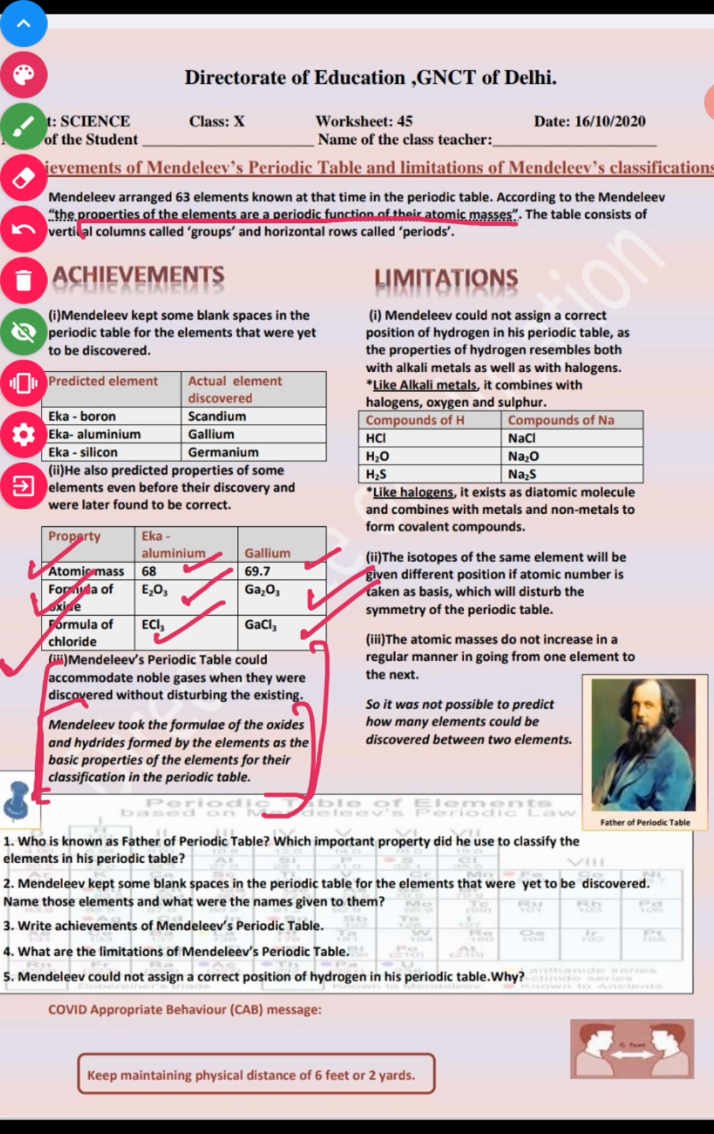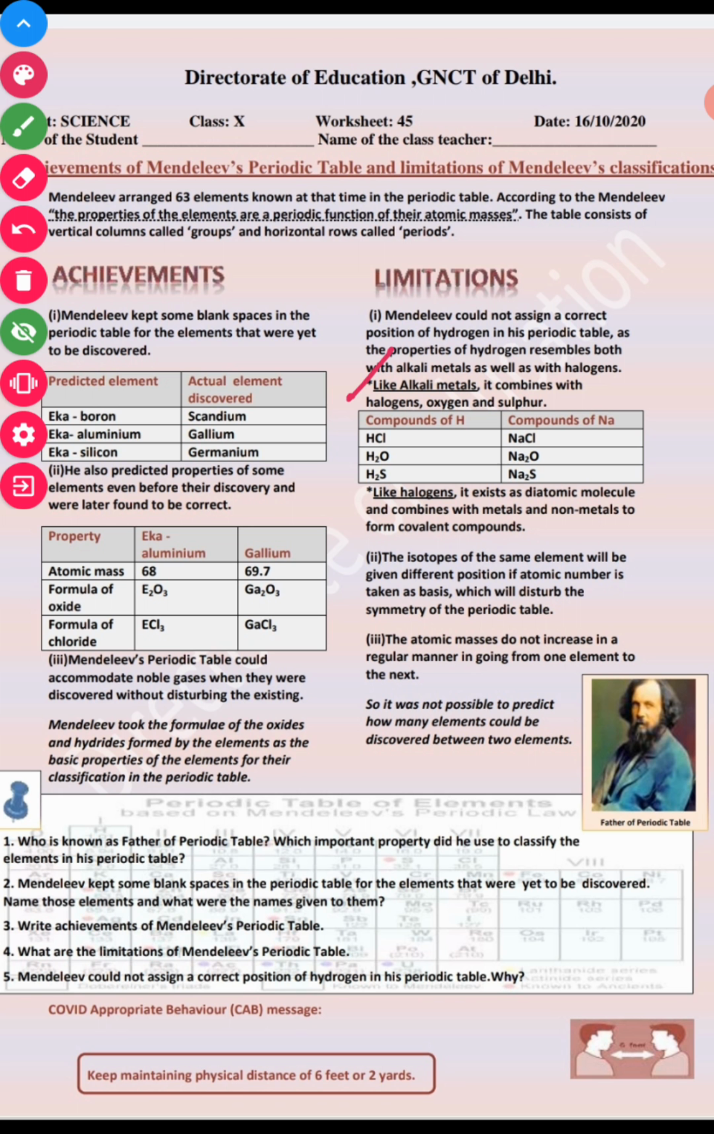So now the limitations of Mendeleev's periodic table. Mendeleev could not assign a correct position to hydrogen in his periodic table, as the properties of hydrogen resemble those of the alkali metals as well as the halogens. So Mendeleev could not assign the correct position for hydrogen.